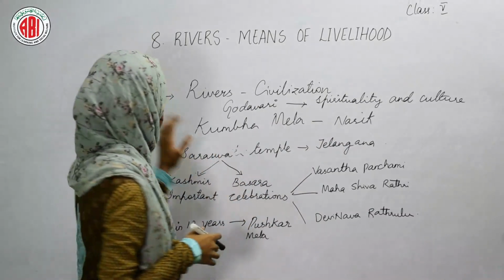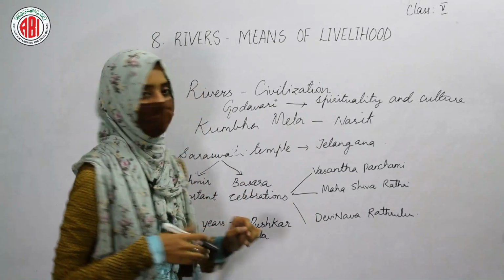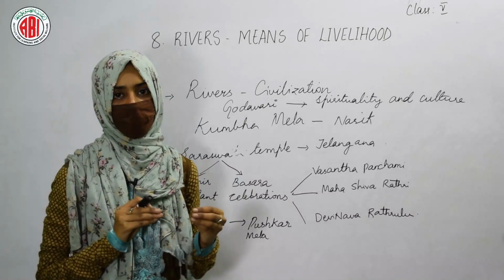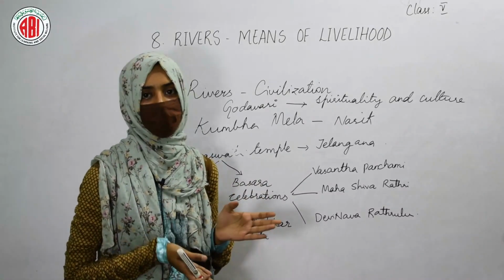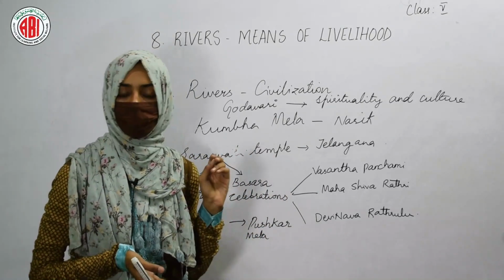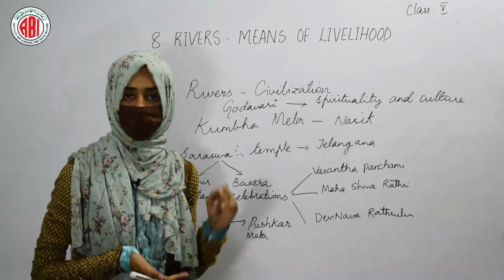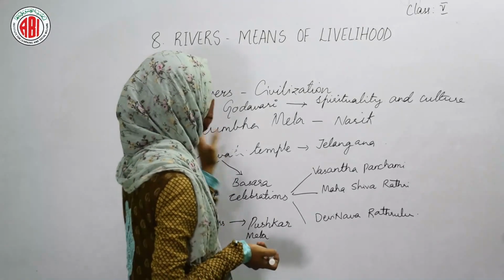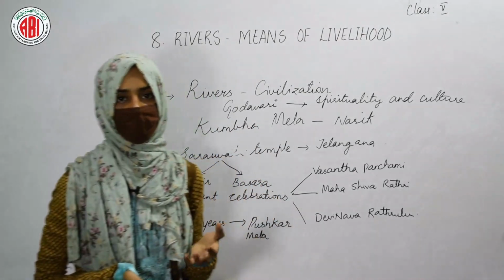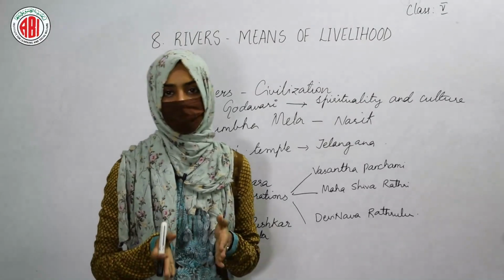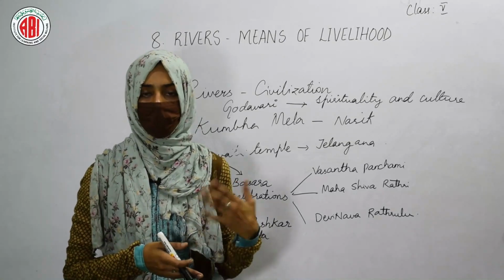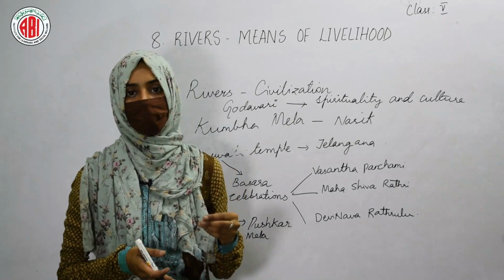Now we are going to read about river civilization, how the development takes place, how the humans in the ancient time used to live near the banks of the rivers. So in the ancient time, in the earlier period, humans have been living at the banks of rivers because of the availability of water. The people who are living at the banks of the rivers use water from those rivers for their domestic purposes and also to grow the different crops.